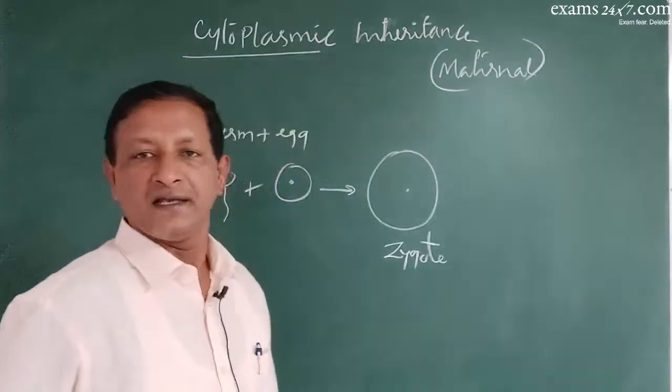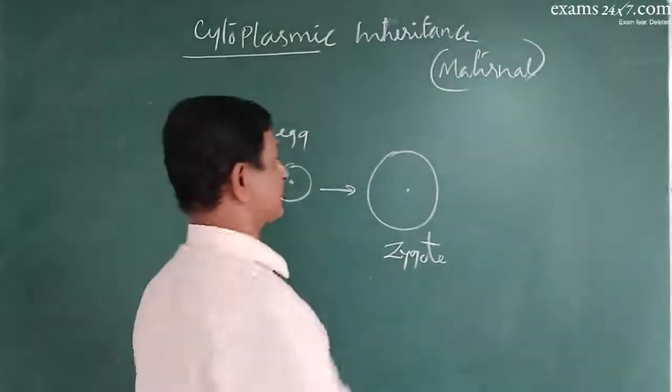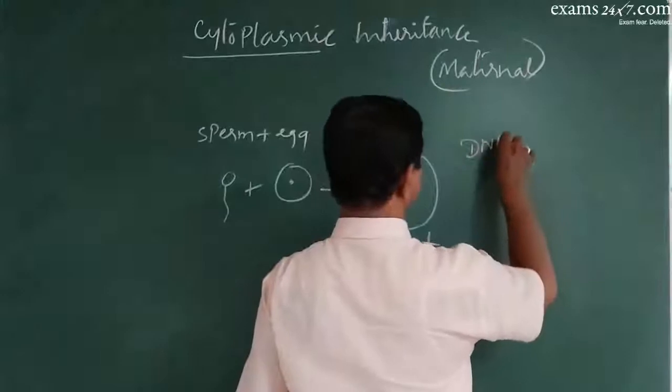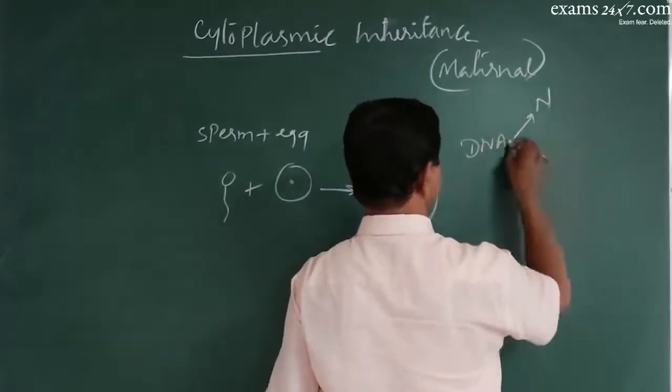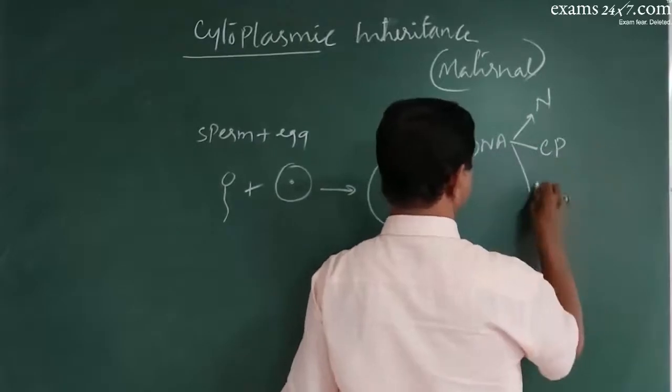Here, see, DNA is present in 3 organelles. One is in the nucleus, that is called nuclear DNA. The other is in the chloroplast. The other one is in the mitochondria.